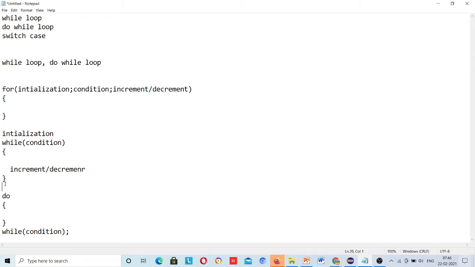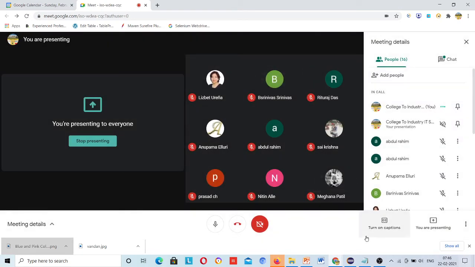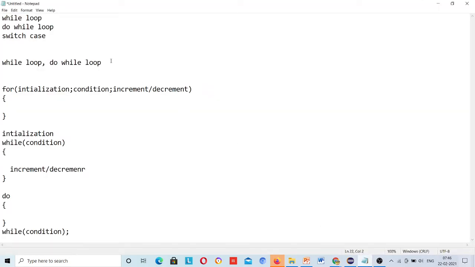Initialization will be done here, but all these are done in a for loop in a single line. Initialization, condition check and increment are a single line statement in a for loop. But in a while loop there are three line statements.